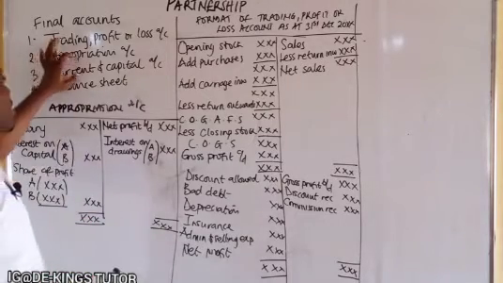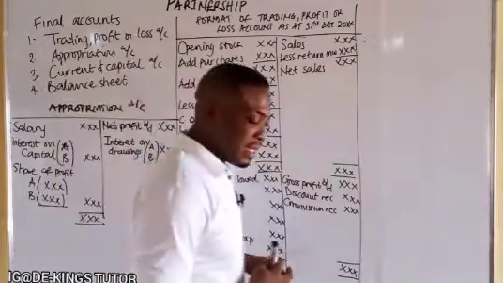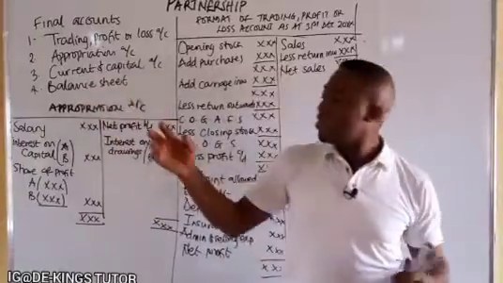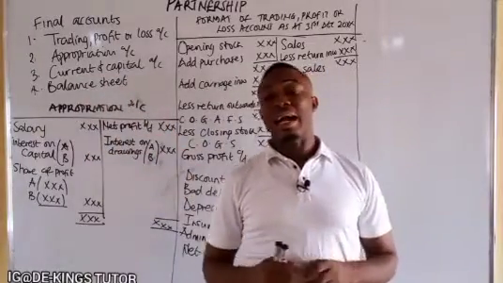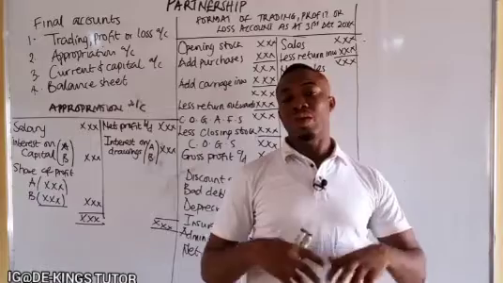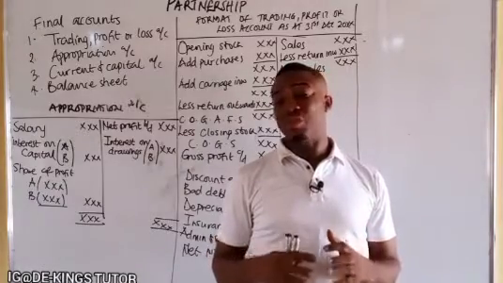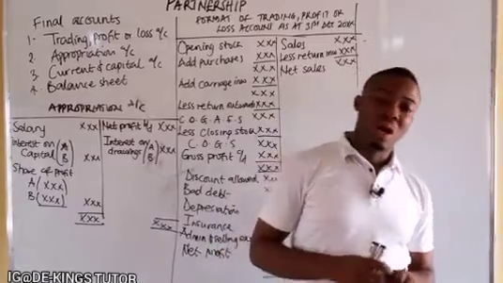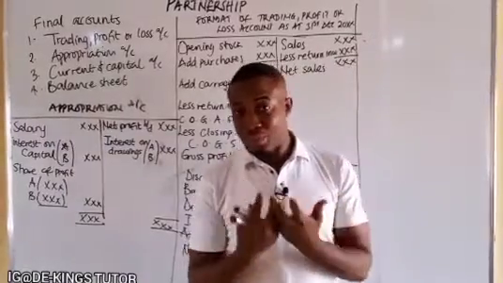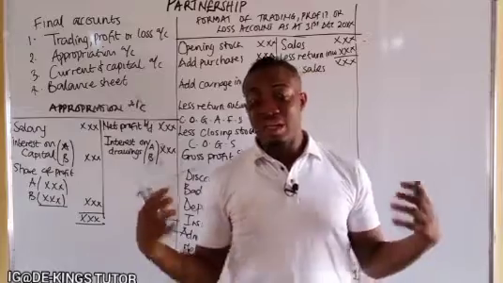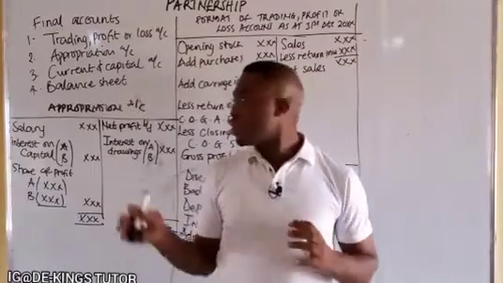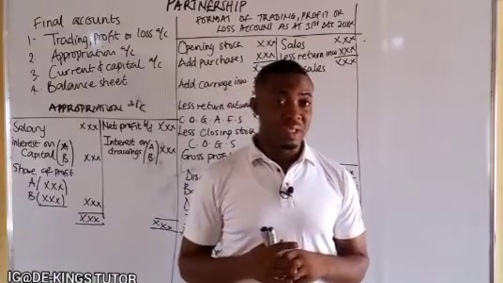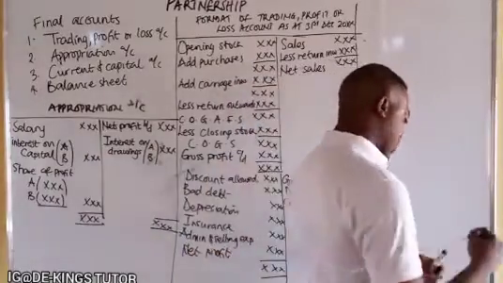Now the third one is the current and the capital account. In the current account is where you record all benefits that accrue to the partner, while the capital account is where you record the capital payments they brought into the business. Now, this current and capital account section is dealt with in two ways. We are going to see that now.